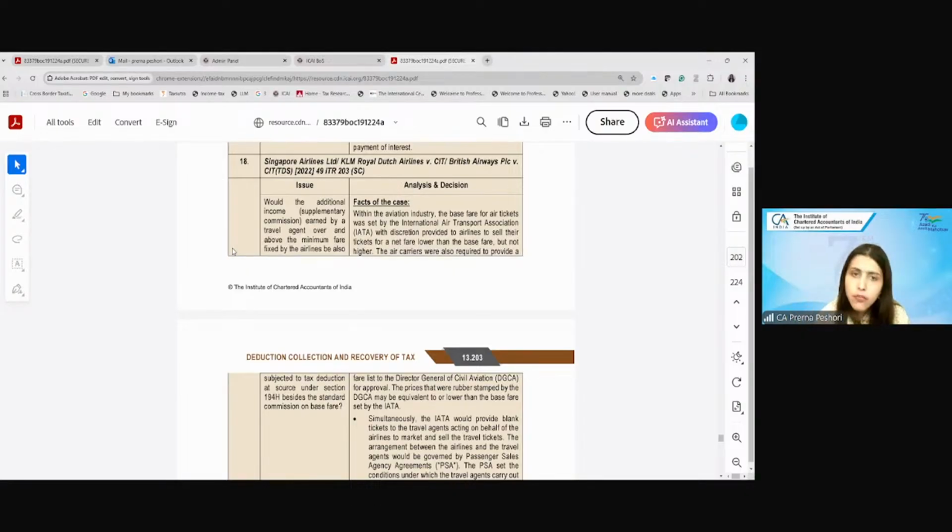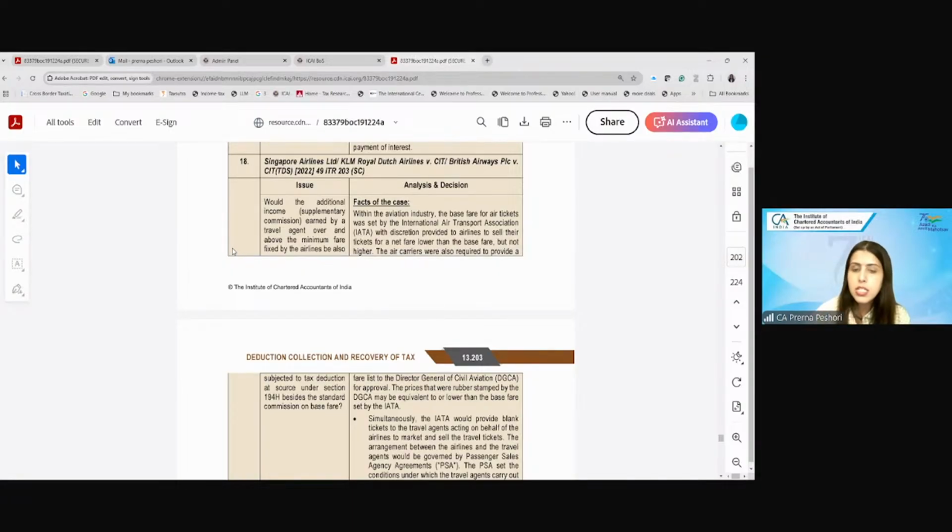They can, of course, go lower than that. They are required to provide a fare list to the DGCA, the Director General of Civil Aviation, for approval. So the prices approved by the DGCA, you can keep that price or go lower than the base fare, but you cannot go higher.